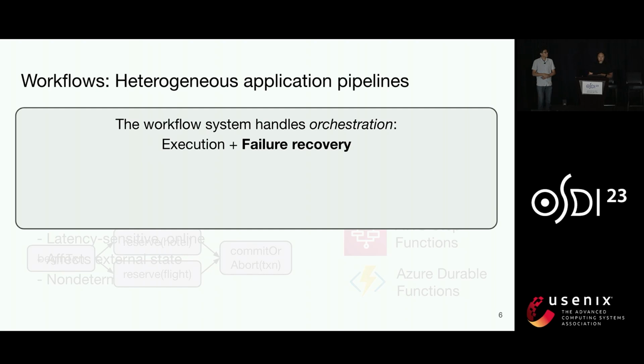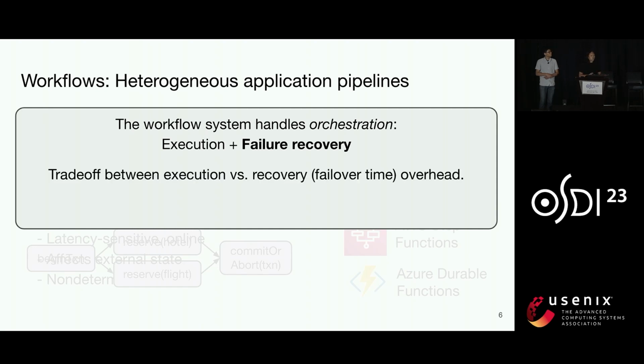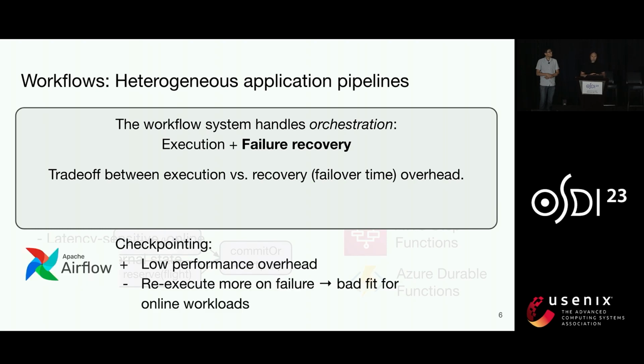And these differences matter for failure recovery, which is one of the main responsibilities for the workflow system. In general, recovery techniques follow a trade-off between execution versus recovery overheads. For example, Apache Airflow uses checkpointing, which is great for an offline data processing job. But checkpointing may not be practical for an online workflow that interacts frequently with the outside world. And that's why recent serverless workflow systems often use logging and replay instead.